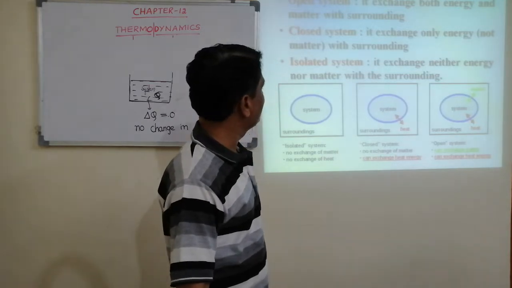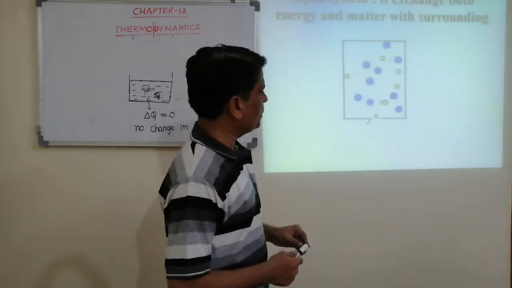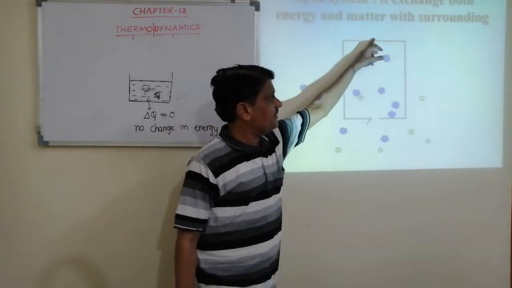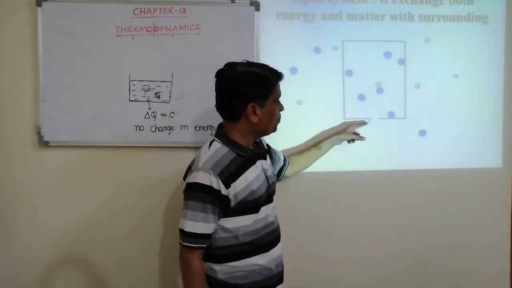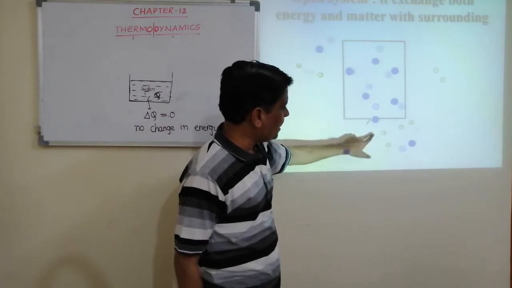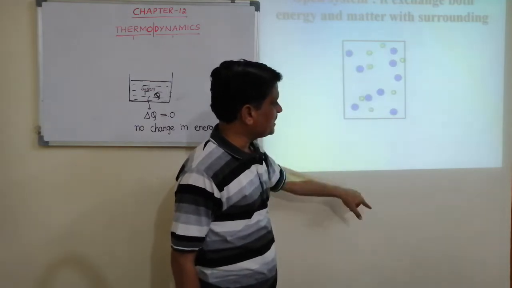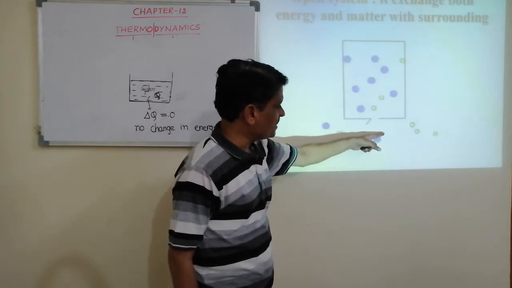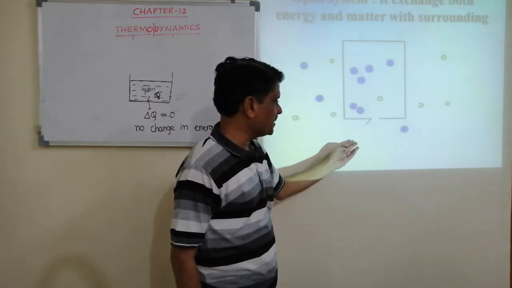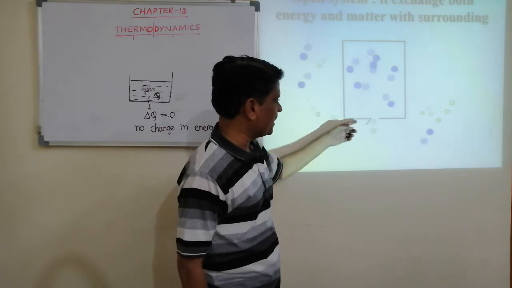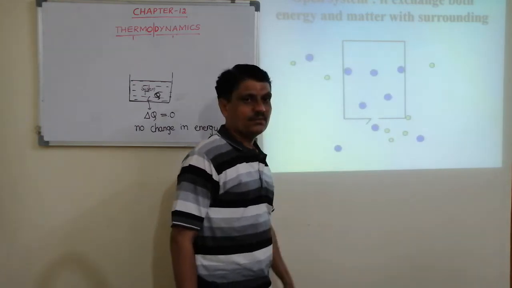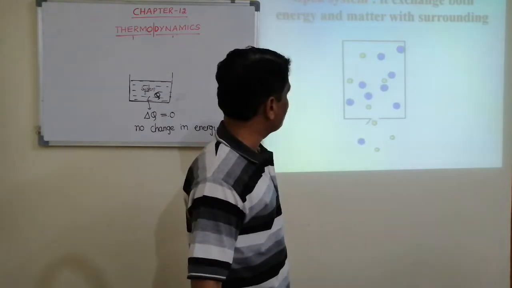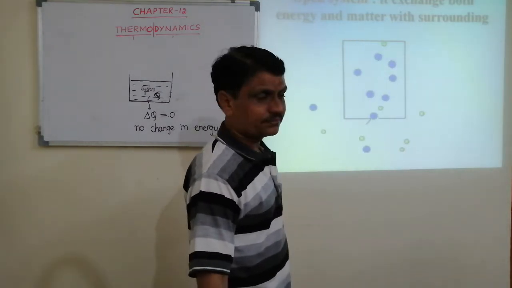Next, if I want to say what is an open system, look here, this is our system. Through this system, both energy as well as matter are getting exchanged. You can represent this green as energy and blue as matter. Both matter and energy are getting exchanged, called an open system.